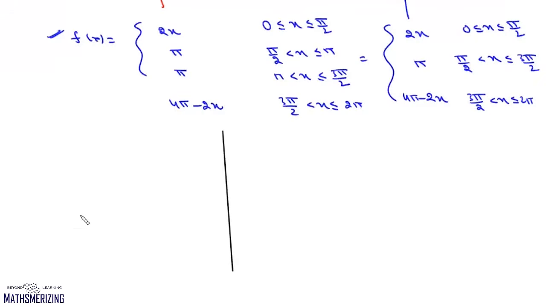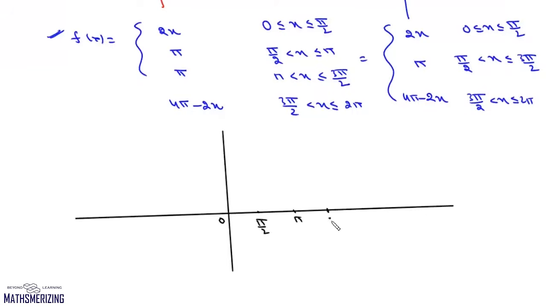We'll draw the axis. Then we'll mark the points on the axis. So this is pi by 2, pi, 3 pi by 2 and 2 pi. Here also let it be pi by 2 and let it be pi. Now first is y equals 2x. When x is 0, it is 0, and when x is pi by 2, it is pi. So we'll draw this graph.